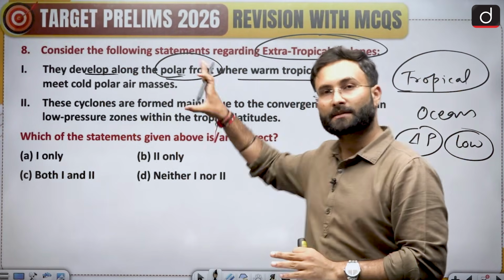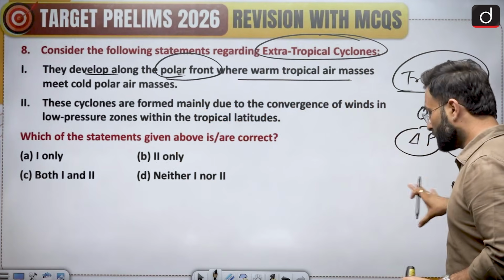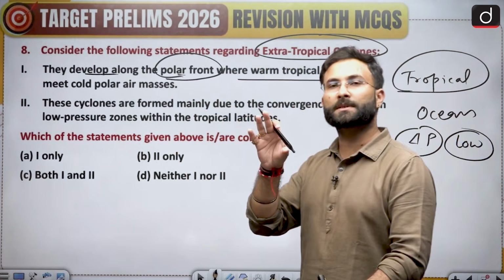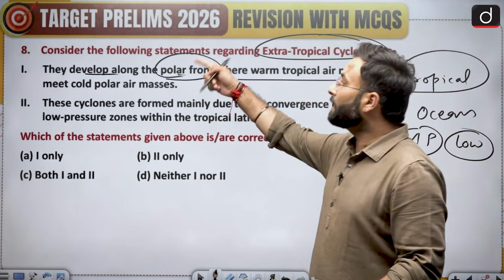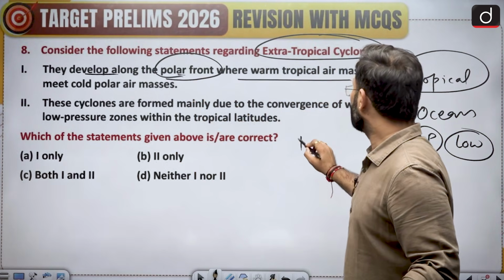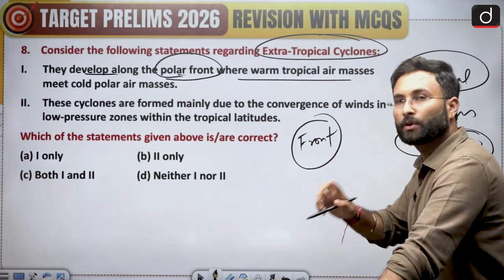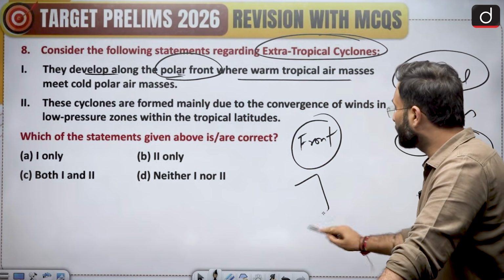Now when we are talking about the extratropical, these are not getting generated because of the presence of the ocean or because of the presence of the low pressure. These are getting generated because of the front generation. Okay, there is this phenomenon, fronts. A front is basically where two different air masses are interacting with each other.